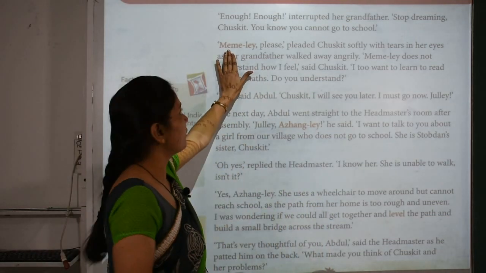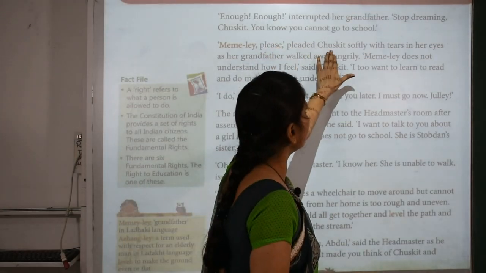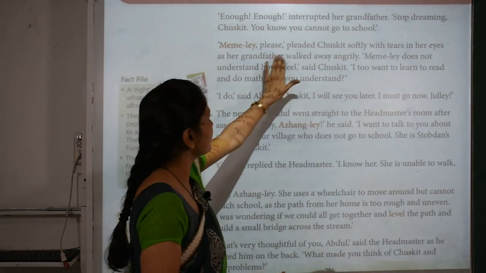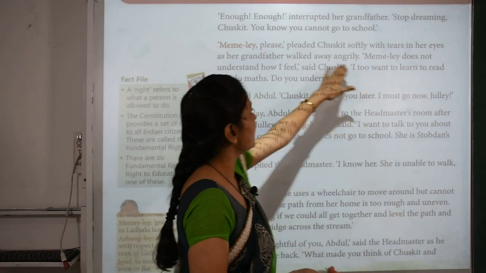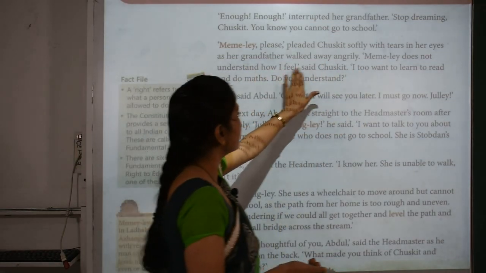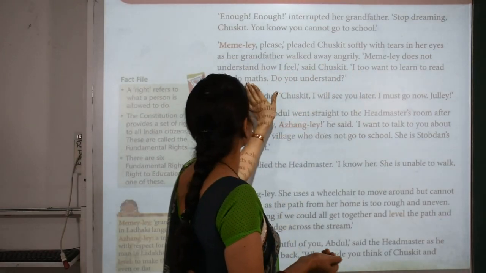Mamele means grandfather. Please, pleaded Chaskit softly with tears in her eyes as her grandfather walked away angrily. Mamele does not understand how I feel, said Chaskit. I too want to learn to read and do maths.